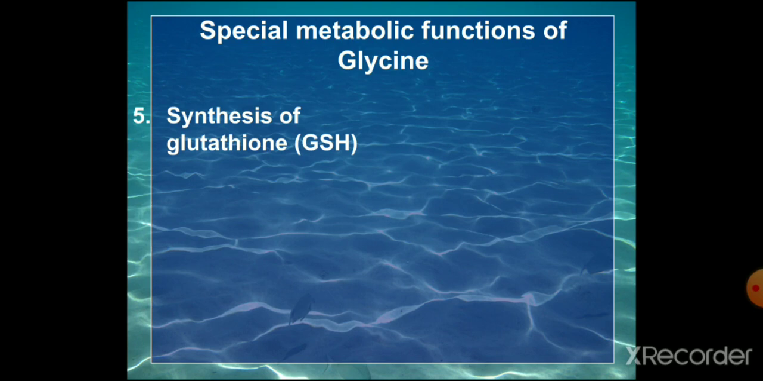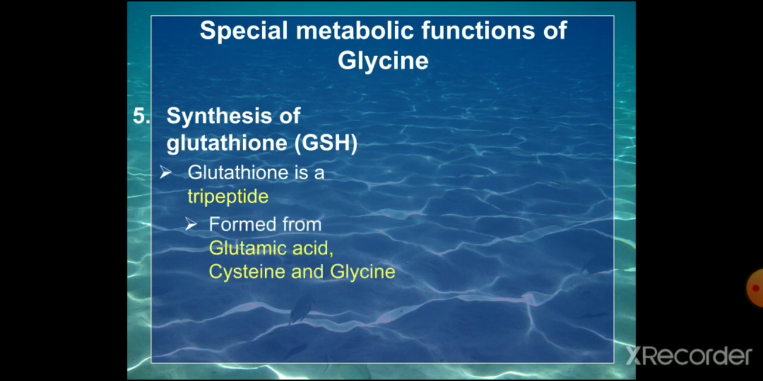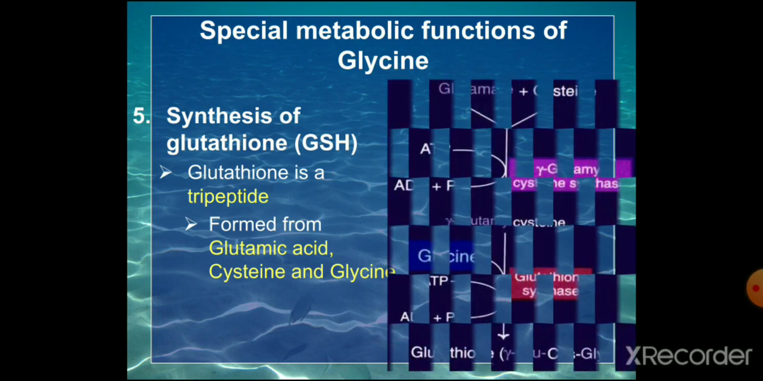Then next is the synthesis of glutathione. You know, you have studied what is glutathione. It is a tripeptide. So the synthesis requires glycine. It is formed from 3 amino acids: glutamic acid, cysteine, and glycine. Gamma glutamyl cysteinyl glycine is the tripeptide glutathione.